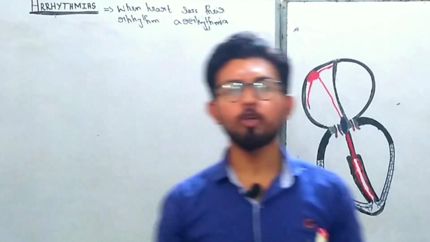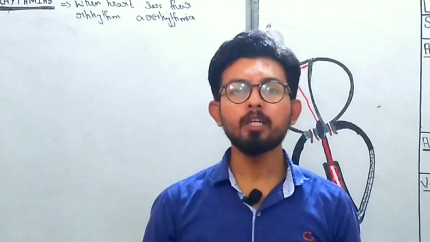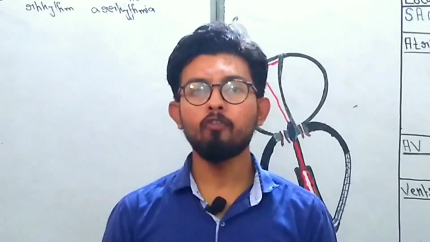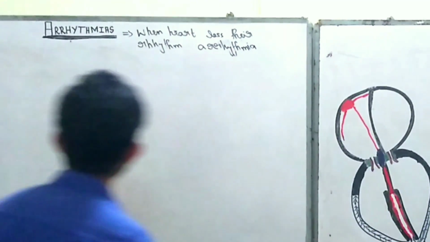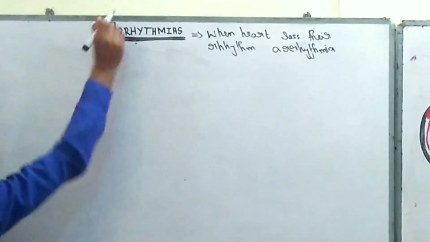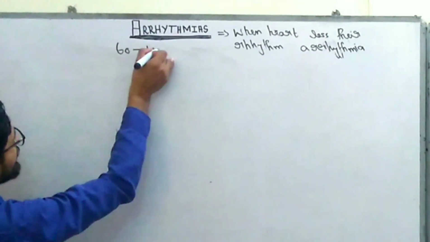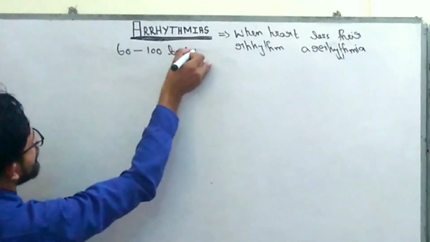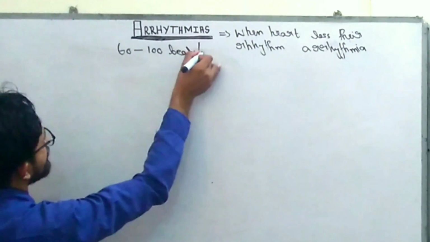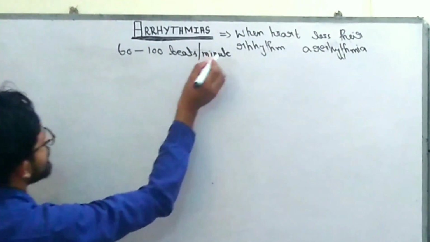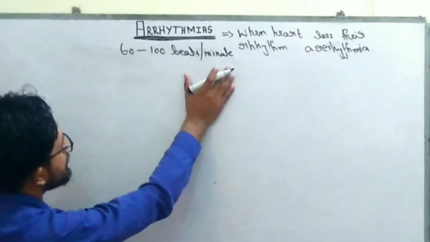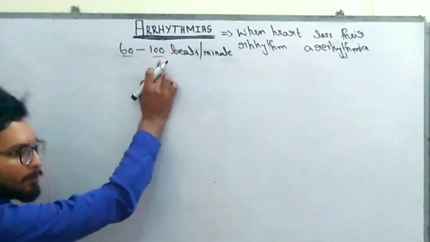Okay. So before starting the lecture on arrhythmia, first I will tell you the normal rhythm of the heart. So what is the normal rhythm of the heart? Normally the normal rhythm of the heart is about 60 to 100 beats per minute. It means every 1 minute the heart beats 60 to 100 times.